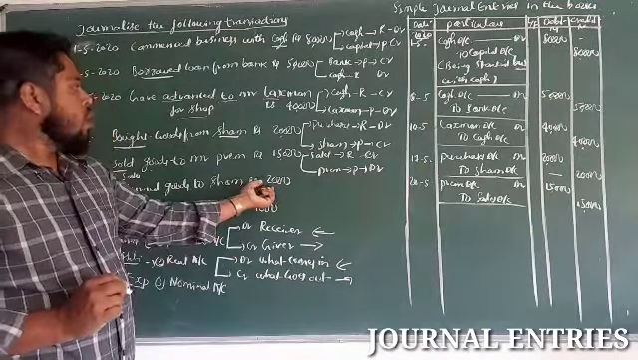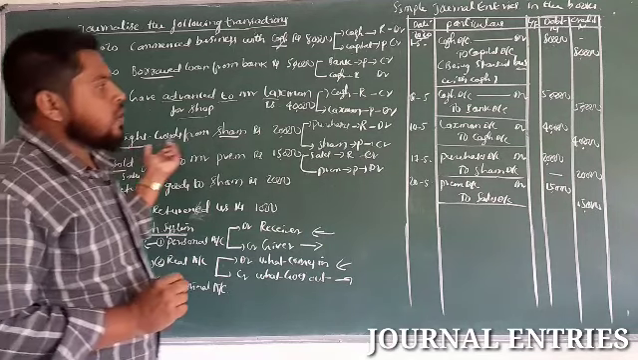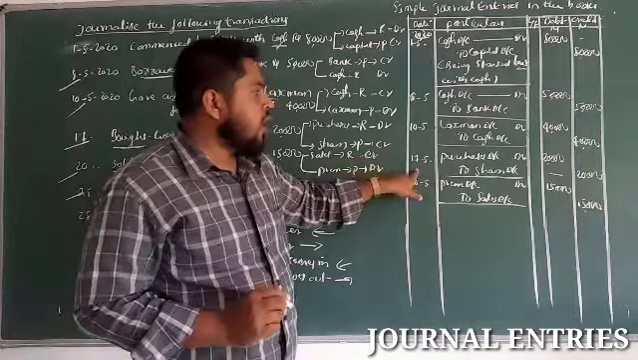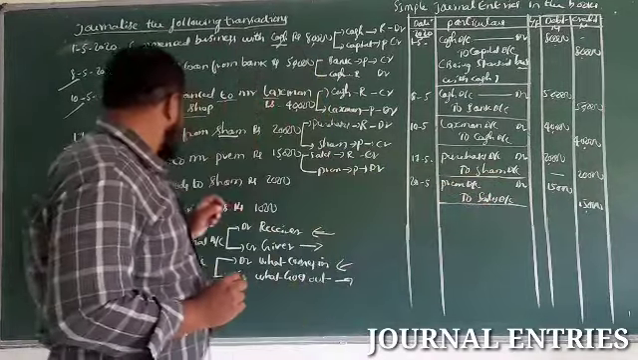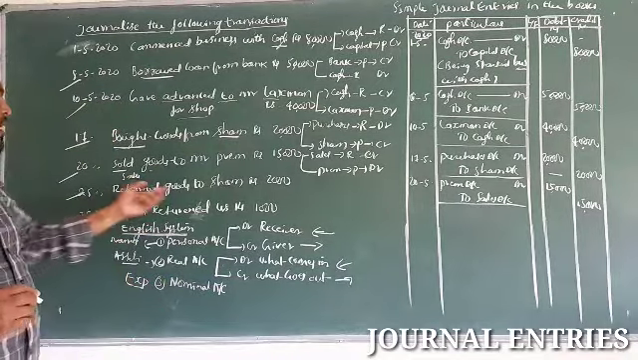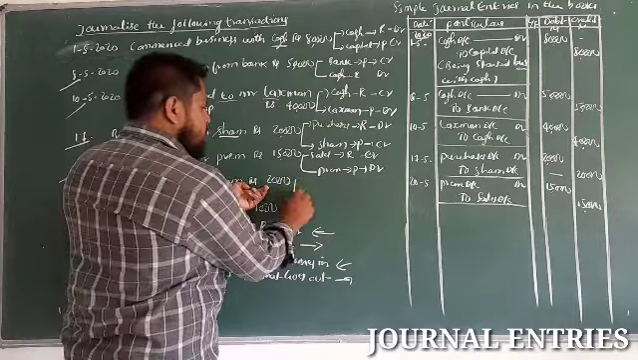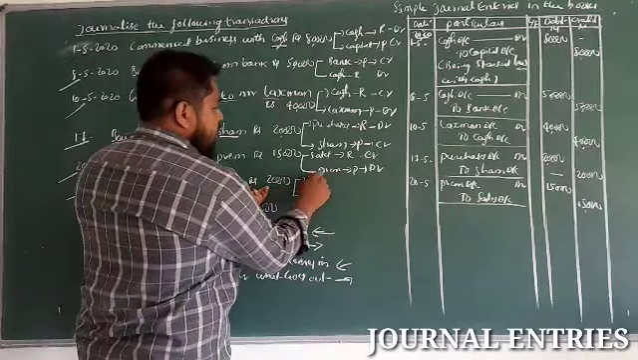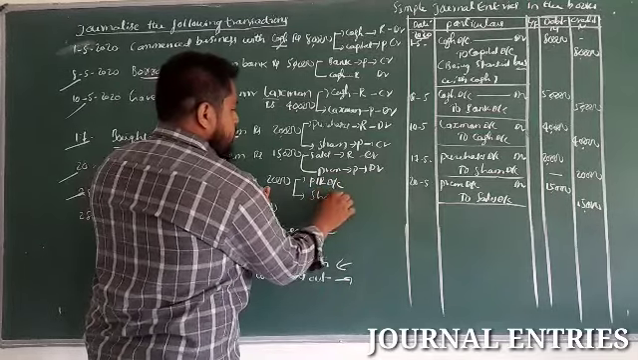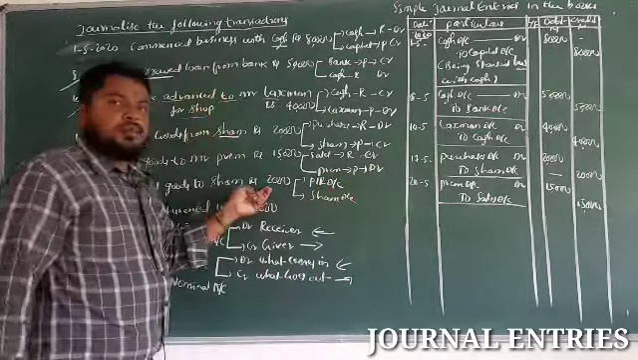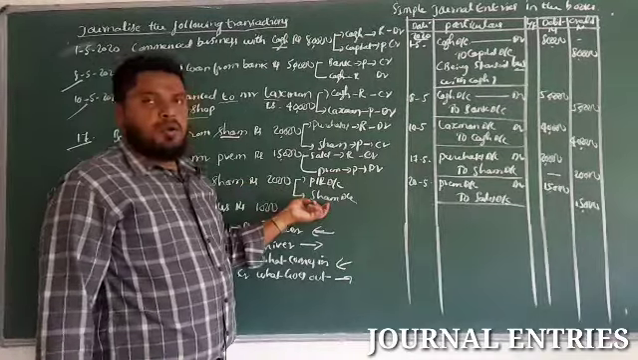So, here on 17th we have passed the entry. On 17th, purchase account debit to Sham account. And next, on 25th, return goods to Sham worth rupees 2,000. So, in this transaction, two accounts are involved, purchase return account and next Sham account. Purchase return account, Sham account here.